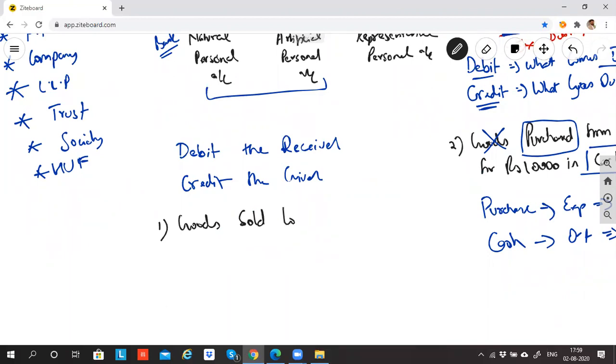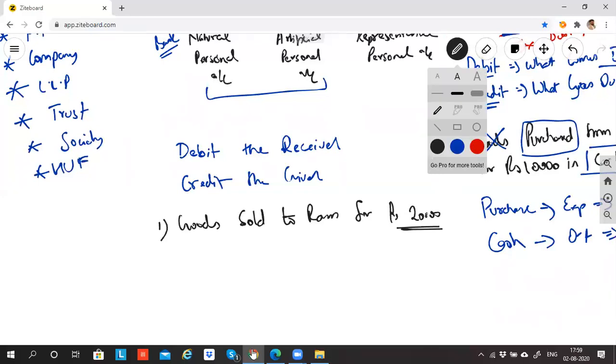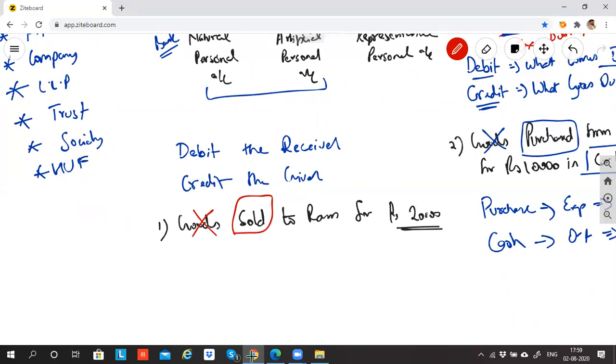Goods sold to Ram for rupees 20,000. The worth of the goods is 20,000, the sale price is 20,000. Now please tell me which two accounts are affected. Goods I never prepare. Sale is obvious because I need to record my income.